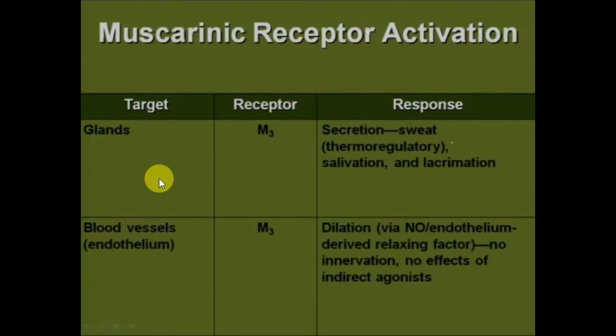In glands, also M3 receptors are present, which cause secretion, sweating, thermoregulatory, salivation, and lacrimation. In blood vessels and endothelium, also M3 receptors are present, which cause dilation via nitric oxide, endothelium derived relaxation factor, no innervation, no effect of indirect agonist.